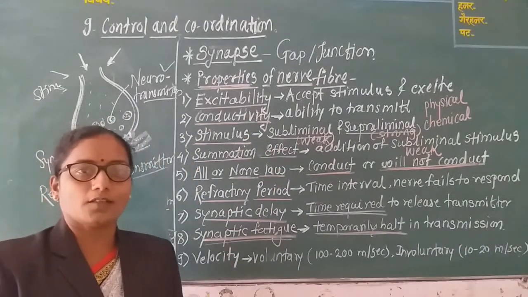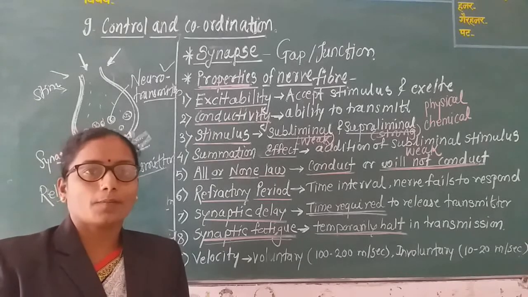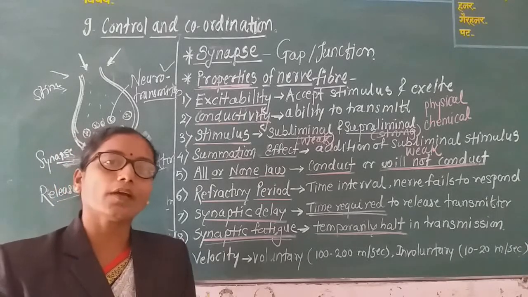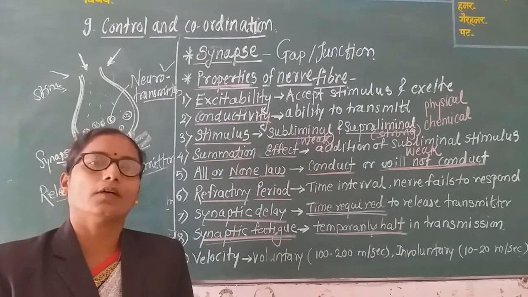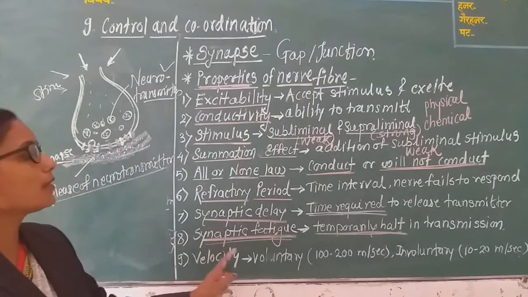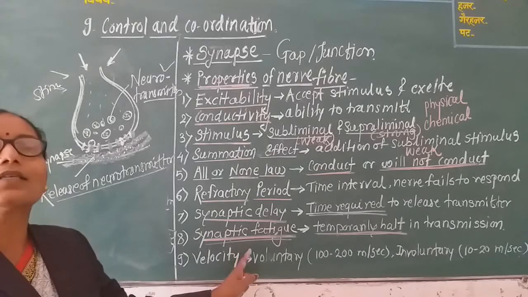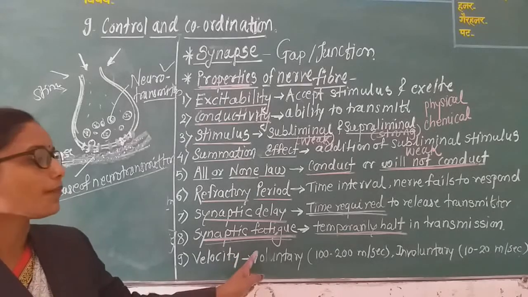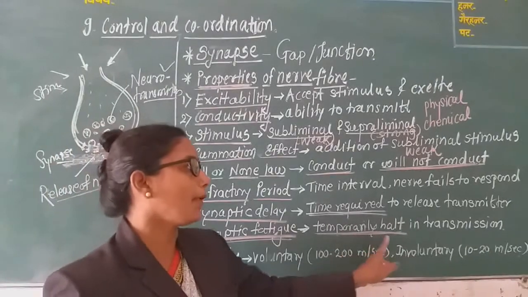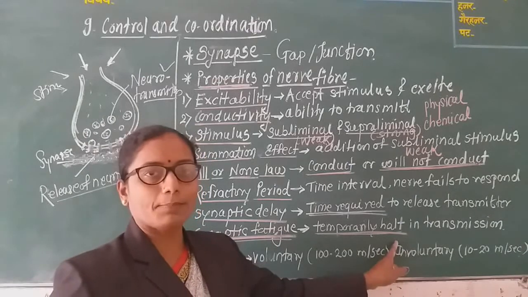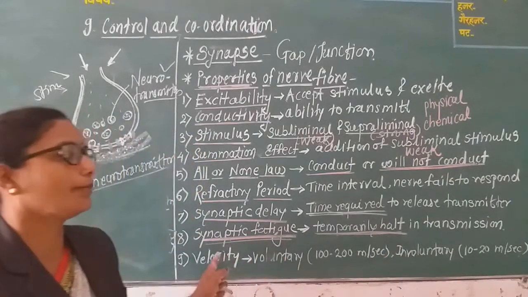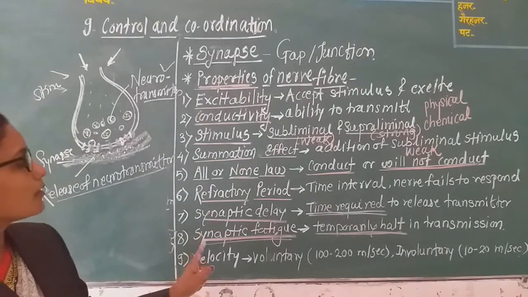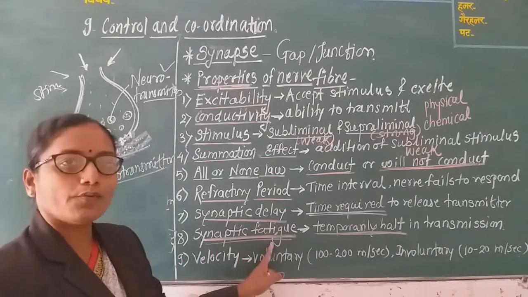If we take a lunch break, such a break is also taken by the nerve fiber. For some time interval, these nerve fibers do not transmit any impulse. This is called a temporary halt, that is a break or temporary rest in the transmission of the nerve fiber. This is called synaptic fatigue.